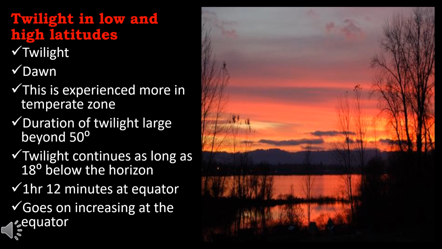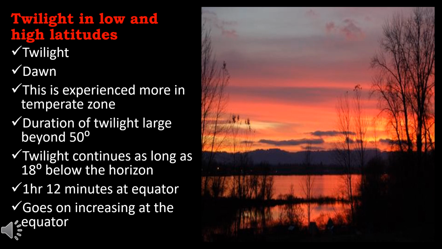The duration of twilight is large beyond 50-degree latitude, and in polar regions twilight lasts for as much as 7 weeks at a stretch. The twilight continues as long as the sun is 18 degrees below the horizon. Its duration is 1 hour and 12 minutes at the equator. It goes on increasing towards the poles. At the poles, the duration is 50 days long during the 3 months of alternating period of the day and night.